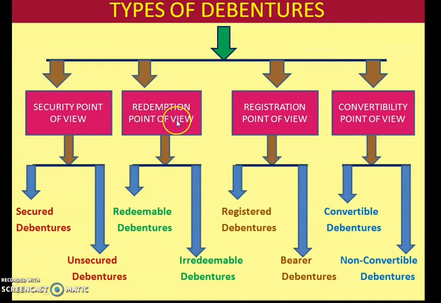Now, from the redemption point of view, they are classified as redeemable and irredeemable. Redeemable debentures are those debentures that are repayable by the company at the end of a specified period or by installment during the existence of the company. So, redeemable means we have to repay them on the specified time period. And irredeemable debentures are those debentures that are not repayable during the lifetime of a company and hence are repaid only when the company is liquidated or winding up process goes on.